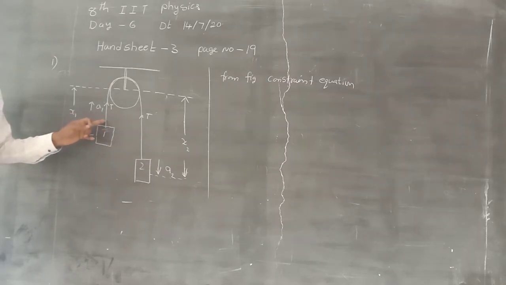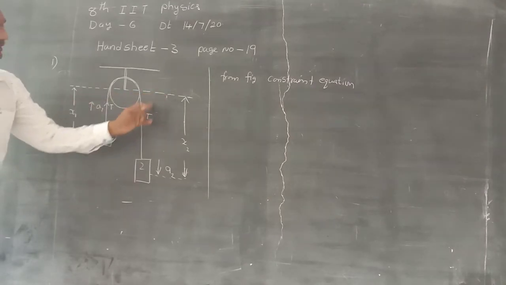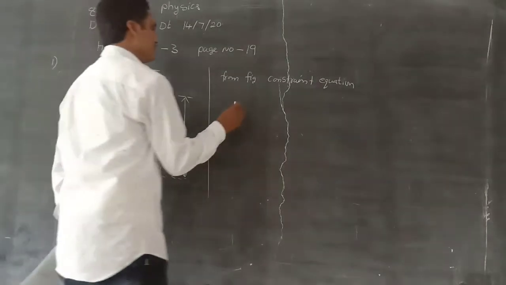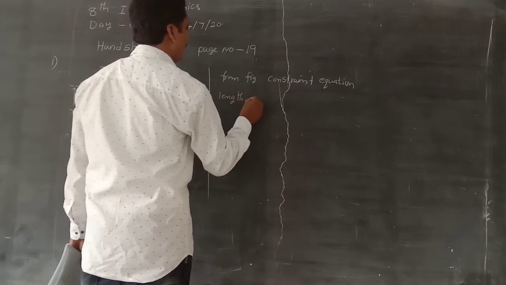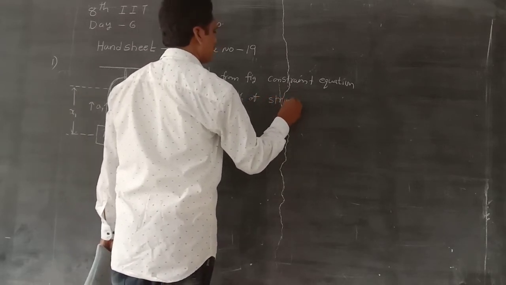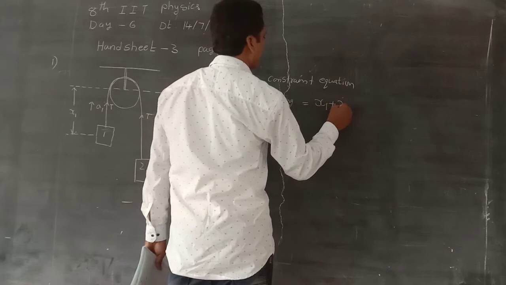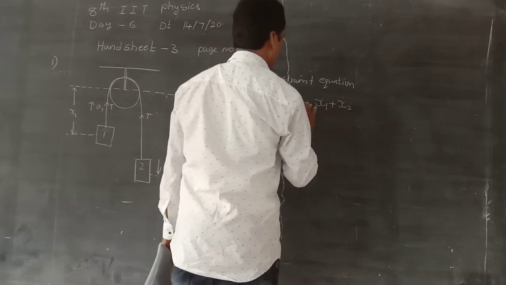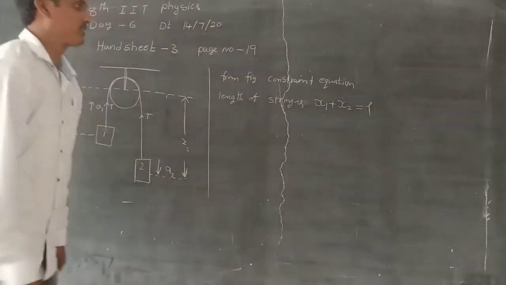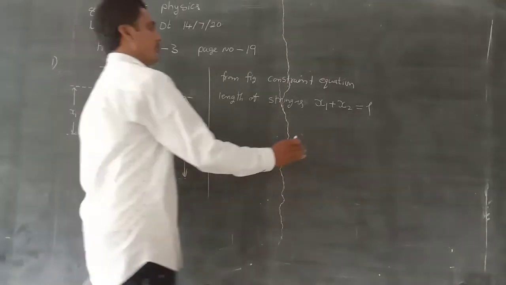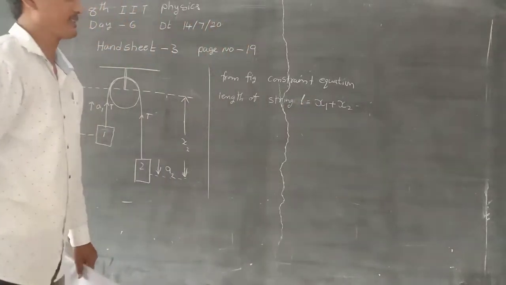So the total length of the string is x1 plus x2 is equal to L. L is the constant.